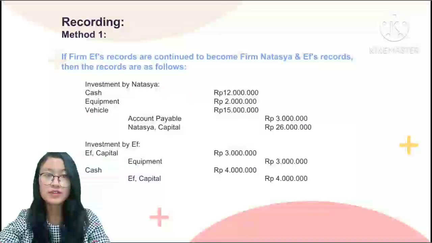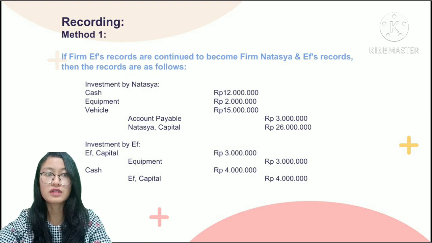There are two methods to record. First method is if firm F records are continued to become firm Natasia and F records, then the records are as follows. For investment by Natasia, cash in debit 12 million rupiah and equipment 2 million rupiah and vehicle 15 million rupiah, and account payable 3 million rupiah in credit and Natasia capital 26 million rupiah in credit.